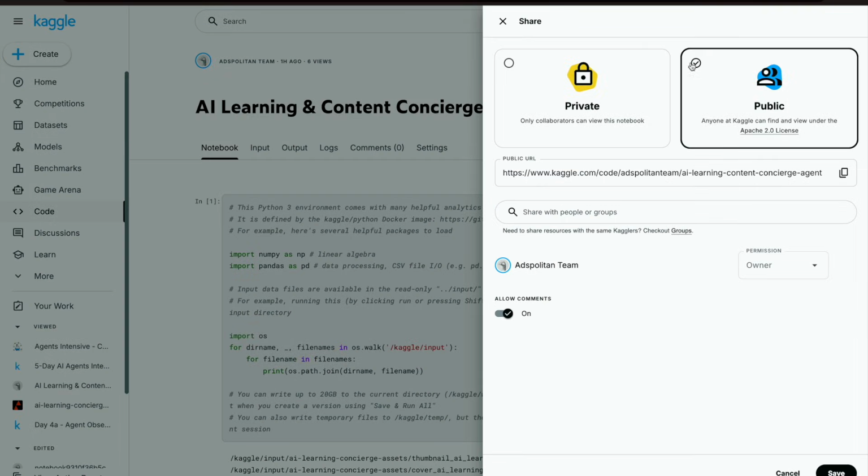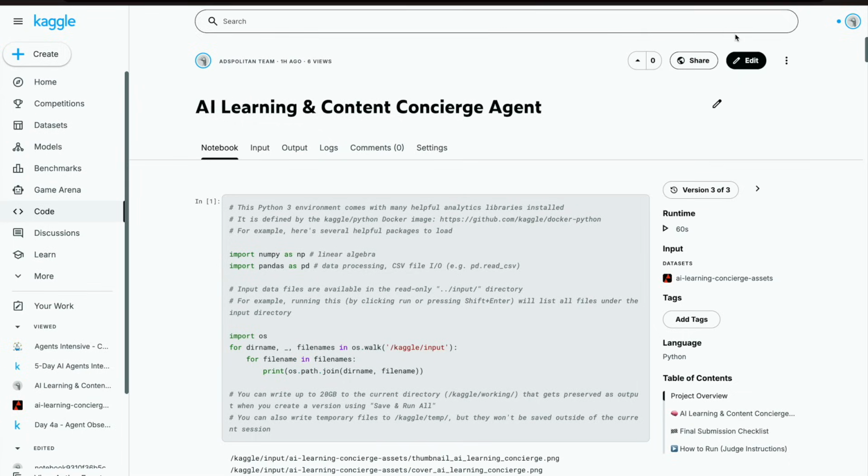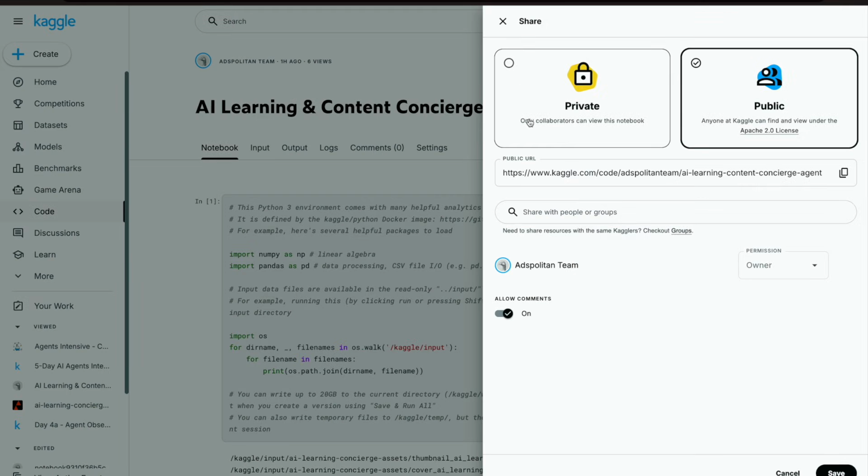All right, I can share it from here. I've already done that. So this is public, if you see. So this is where you share. If you want to keep it private, you select here, and you can just add your collaborators so only they can access it. With public, everyone who has the link can access it.